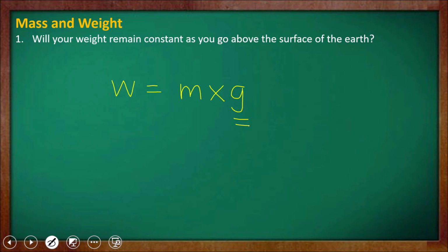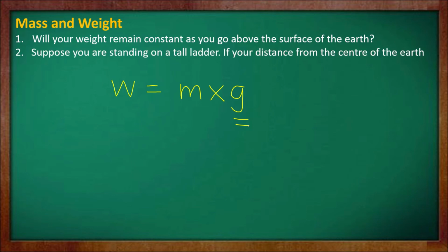If height keeps increasing, then the value of g, meaning acceleration due to gravity, keeps decreasing. So as we go higher above the surface of the earth, weight will decrease. It does not remain constant.